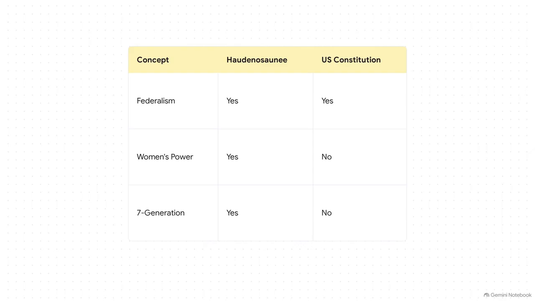But here is the ultimate historical twist, and it's a big one. When the architects of the U.S. Constitution borrowed from the Great Law of Peace, they were highly selective. They saw the immense value of federalism, bringing multiple states together under a central council to ensure peace, and they said, yes, absolutely, we'll take that. But when they saw women holding ultimate political authority, choosing and impeaching leaders, yeah, they left that out entirely. And when they saw a legal obligation to protect the environment and plan for the 7th generation, they left that out too. They copied the structure of the Longhouse, but they completely left out half of its foundational pillars.